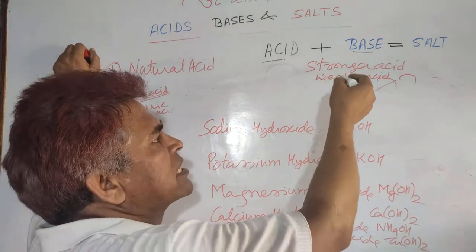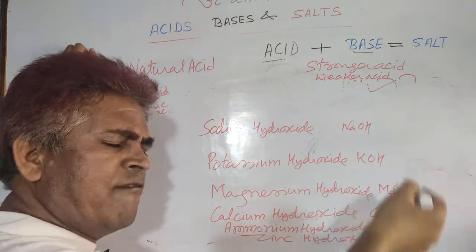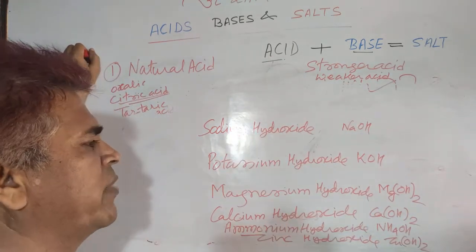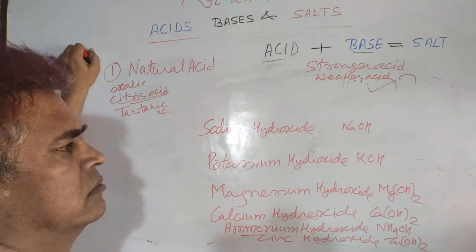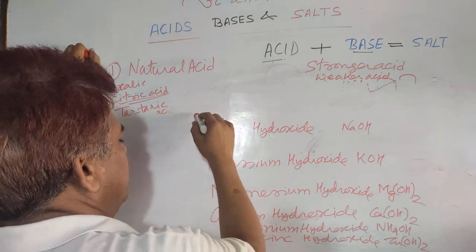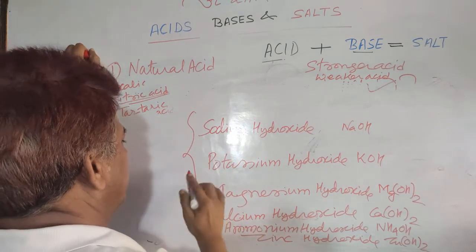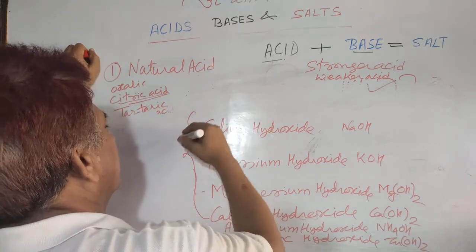As you recall stronger acid and weaker acid, the same way you must know the stronger base and weaker base. The first four examples come under stronger bases.